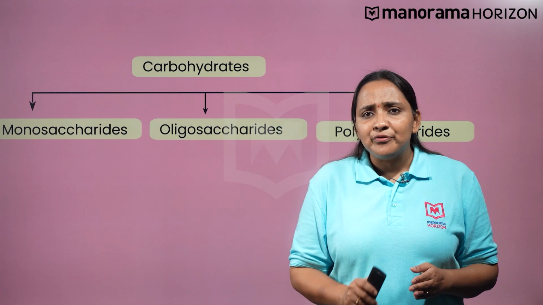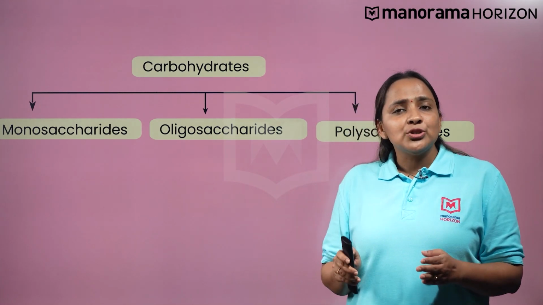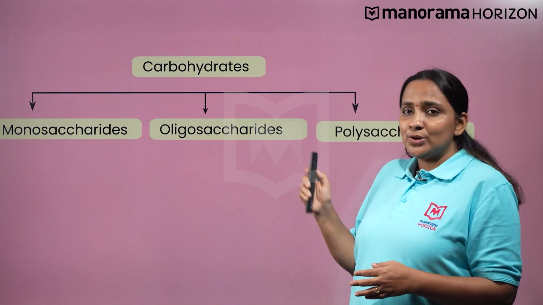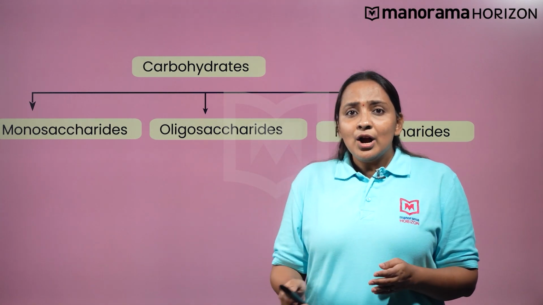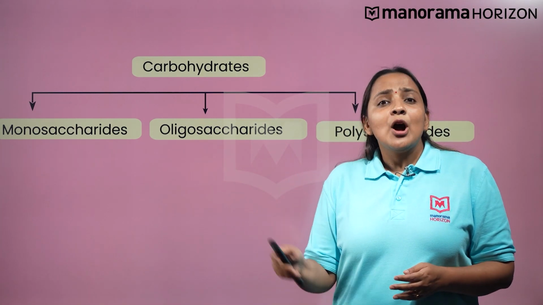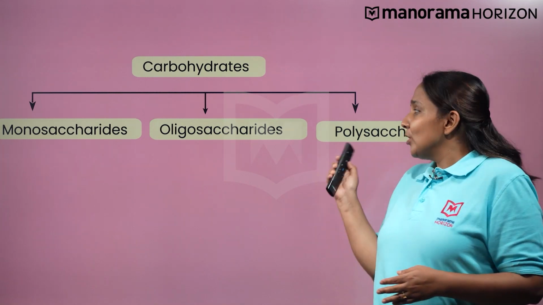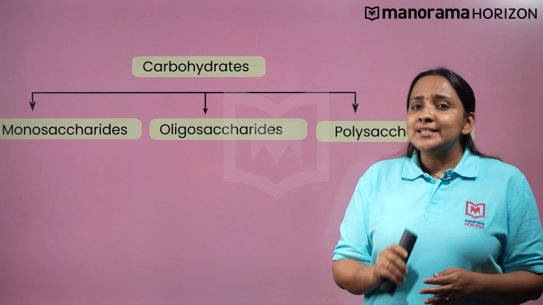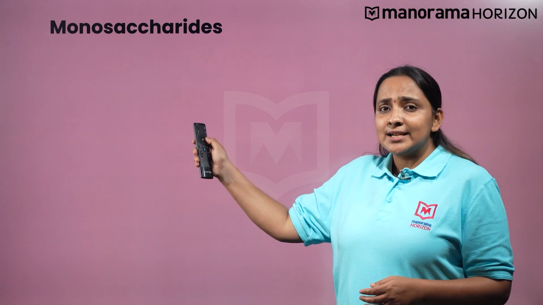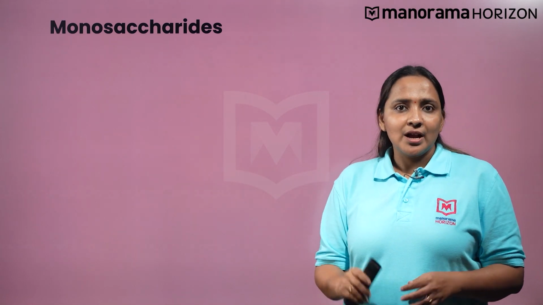Carbohydrates are classified into three based on their behavior on hydrolysis. They are monosaccharides, oligosaccharides and polysaccharides. We will see each in detail. We will discuss monosaccharides first.